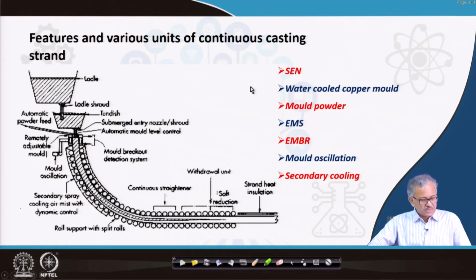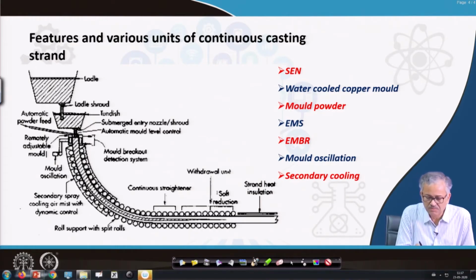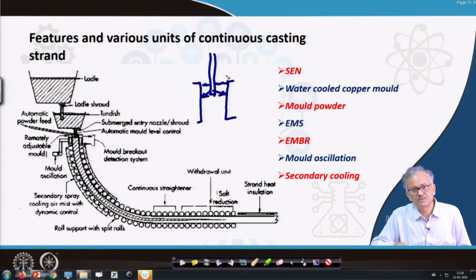Okay, so that is basically, if I just draw it, it will look like this. If you have a copper cooled mold like this, and this will be your SEN, and the liquid basically comes out, there is a hole, comes out like this. This is the liquid steel meniscus. Okay, so the liquid is coming through it here. Here is your liquid.